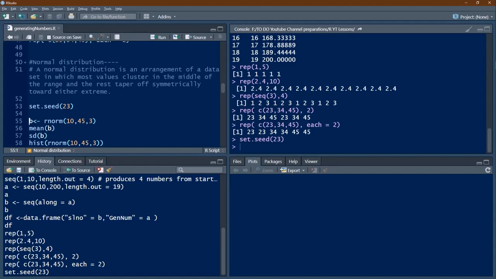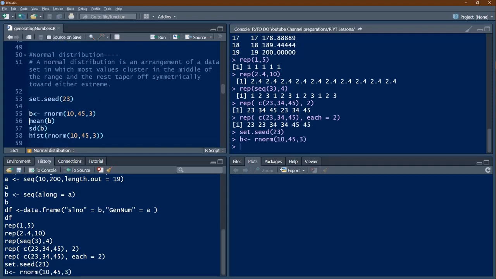Okay, now I am generating normal random numbers, 10 such numbers, with 45 as the mean and 3 as the standard deviation. That is the function definition: rnorm(n), where n is the number of numbers you generate, the mean is 0 and the standard deviation is 1 by default. In our case, we have given mean as 45 and standard deviation as 3. Let's see what happens. So B has been generated.